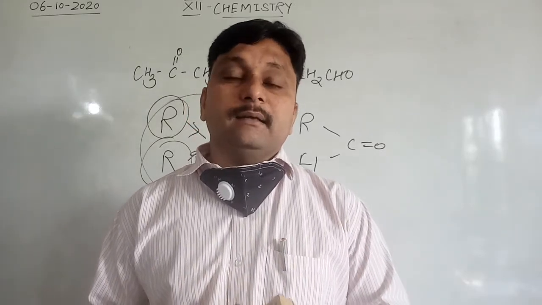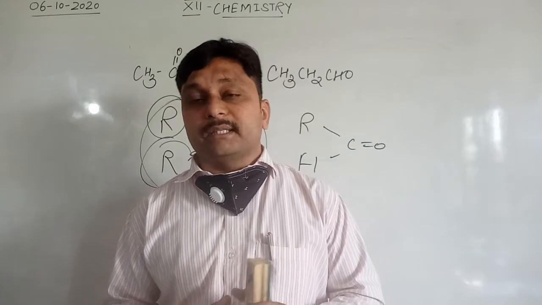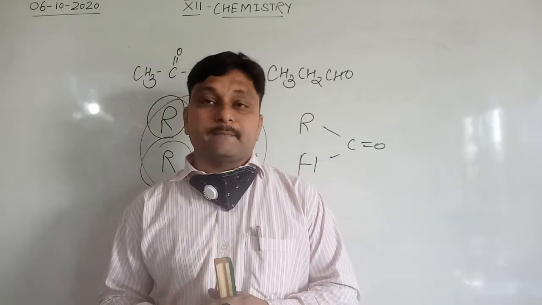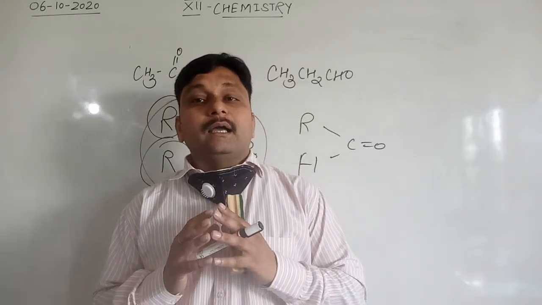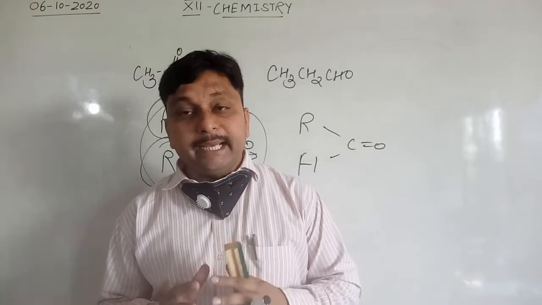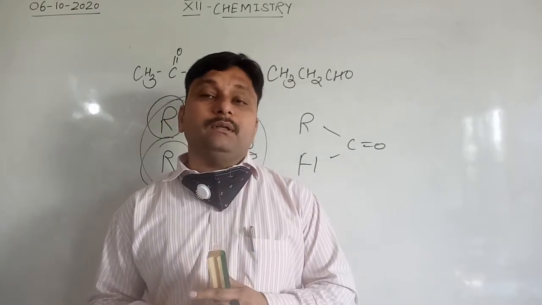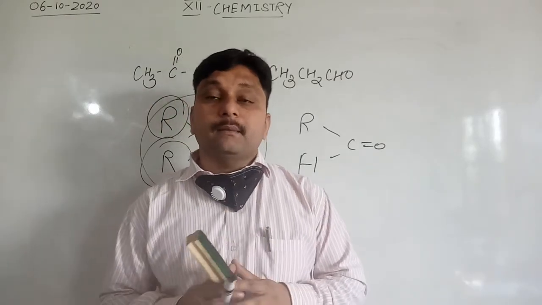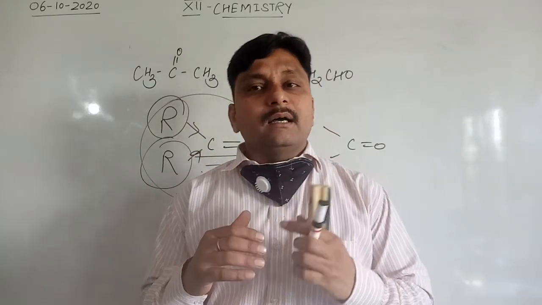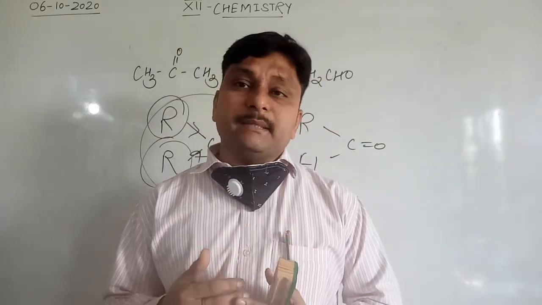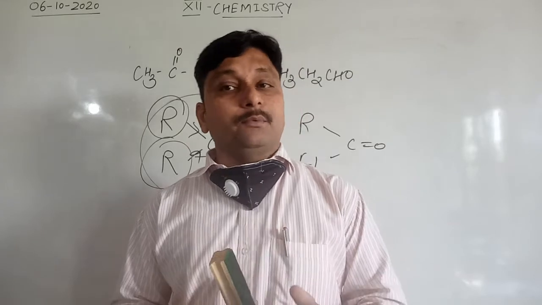Now we start the next and most important topic in this chapter, that is chemical properties. Chemical properties of aldehydes and ketones depend upon different parts. A number of chemical properties depend on the CO part, that is the carbonyl group.